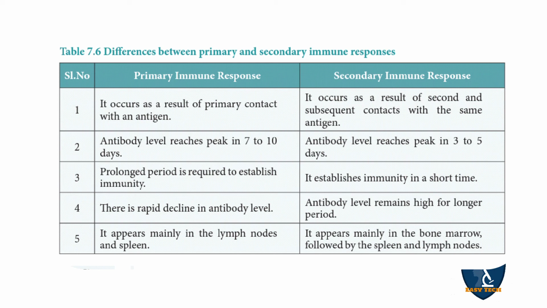And there is a rapid decline in antibody level. After immunity is created the first time, in the primary response, there is a decline in antibody level. But in the secondary immune response, the antibody level remains high for a longer period. The primary immune response starts mainly in lymph nodes and spleen, but the secondary immune response is seen mainly in bone marrow, followed by spleen and lymph nodes.